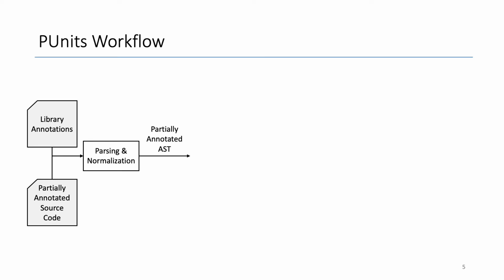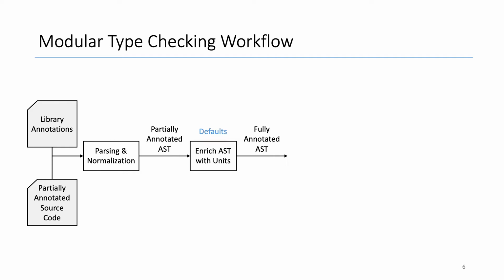We will now introduce the workflow of PUnits. Developers can first provide partially annotated source code and library specifications as inputs to PUnits. The source code then gets parsed and normalized into a partially annotated abstract syntax tree. In modular type checking mode, PUnits uses defaults for missing annotations in the partially annotated AST. These defaults are chosen to give errors across method and class boundaries.